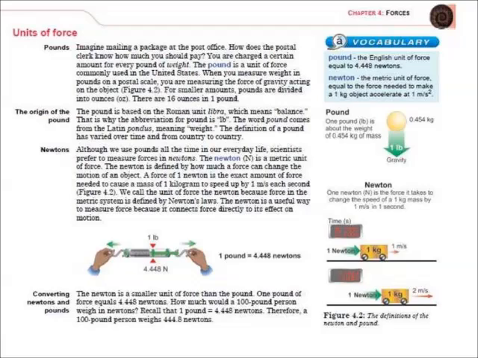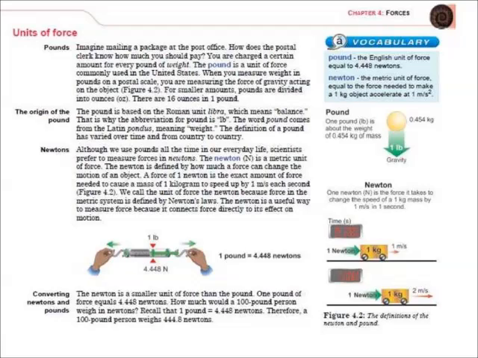The pound is based on the Roman unit libra, which means balance. That is why the abbreviation for pound is lb, and the word pound comes from the Latin poundus, meaning weight. The definition of a pound has varied over time from country to country. Although we use pounds all the time in our everyday life, scientists prefer to measure forces in newtons. The newton is a metric unit of force.